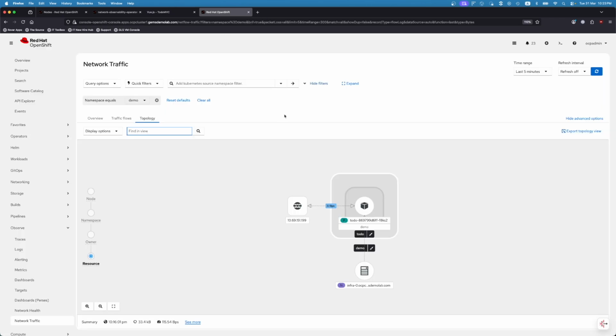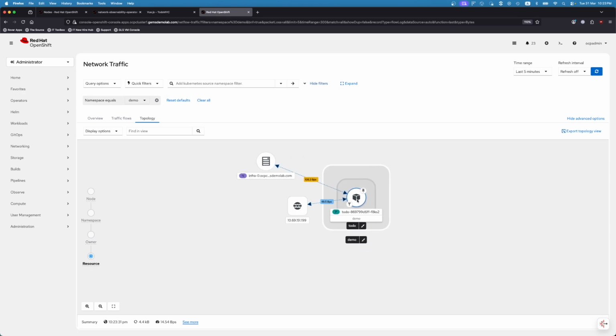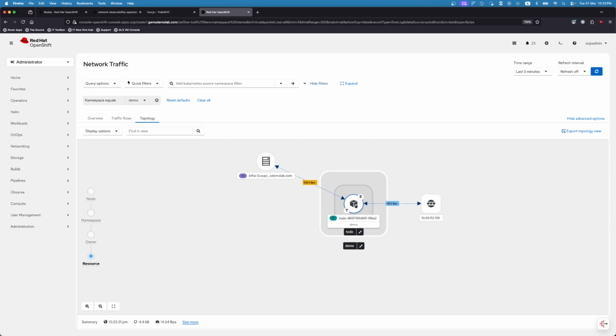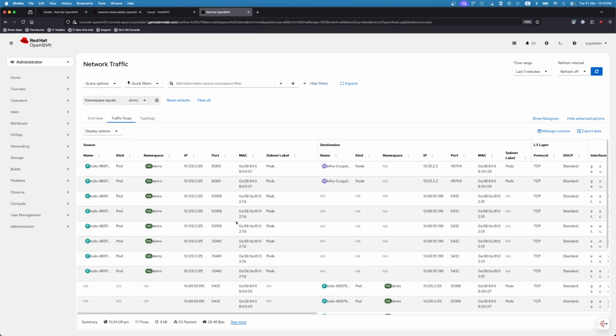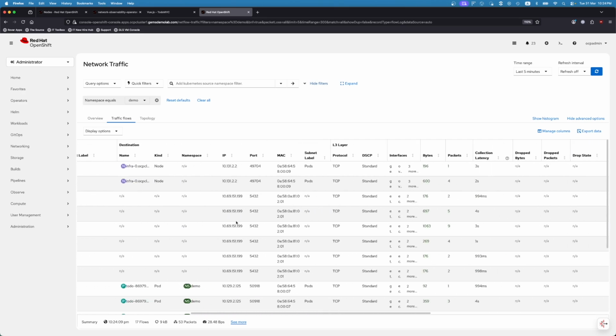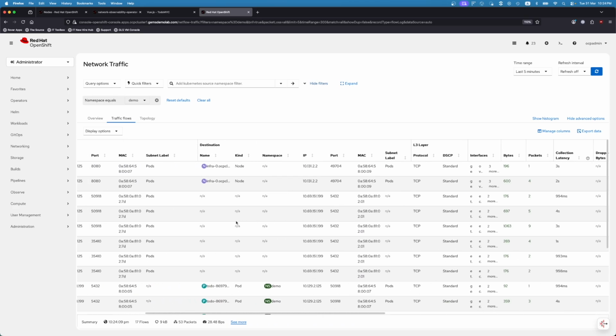And from here, we can see the network traffic graph of this particular application. If I were to do a refresh, I can see that the traffic is coming in from ingress infra 0, as mentioned over here, towards the container. I have an external Postgres database that is being used by this stateless workload that is running inside the OpenShift cluster itself. If we look at the traffic flow, we can also see where the traffic is flowing across the environment itself and whether there's any drop that is happening over here.